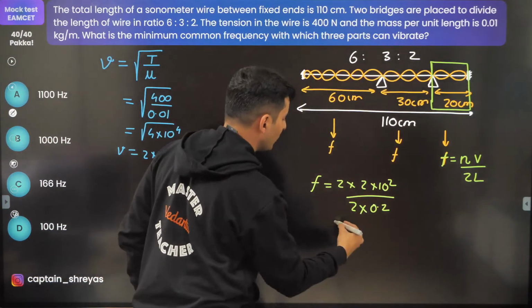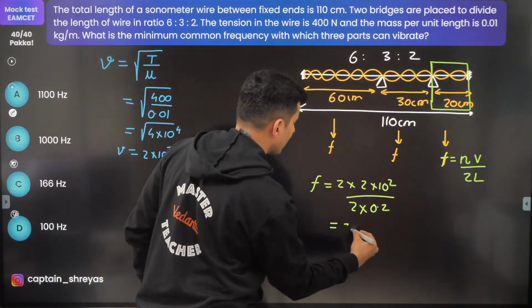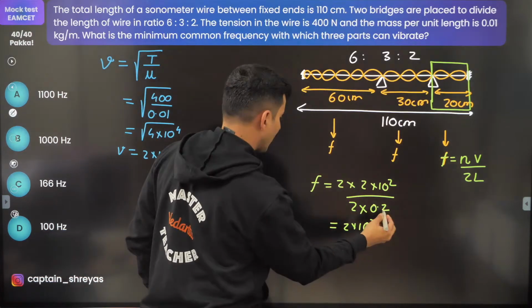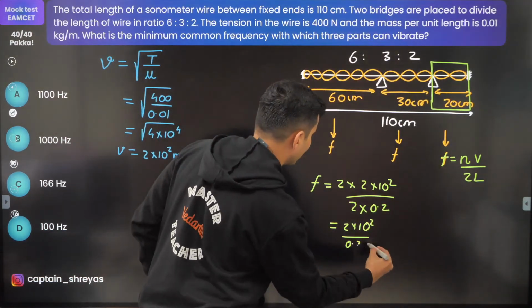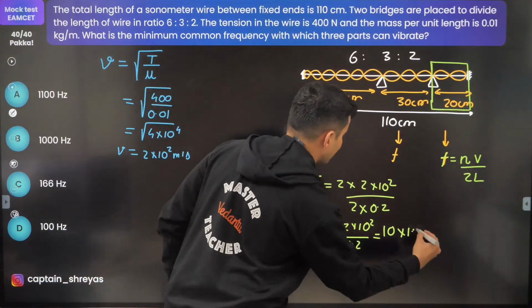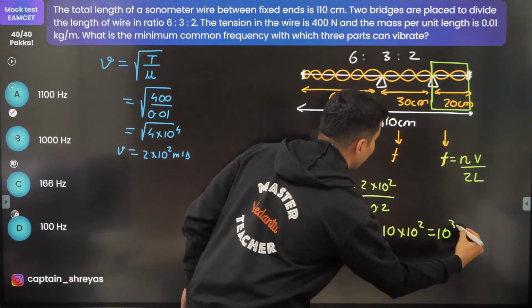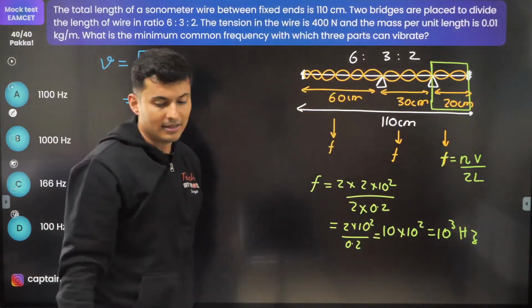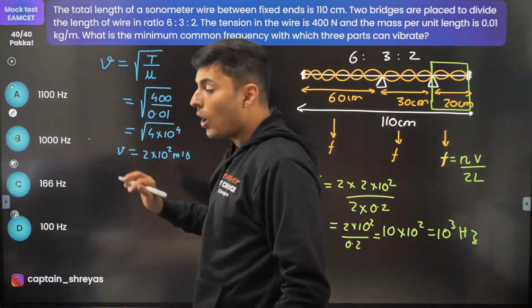That means 0.2. Now 2 cancels. So it will become 2 into 10 to the power 2 and you will have 0.2 over here. So this will become 10 into 10 square, which is nothing but 10 to the power 3 hertz. That is the answer. 10 to the power 3 hertz.